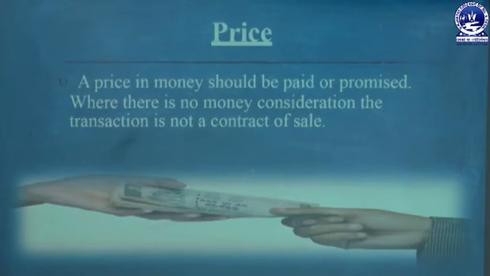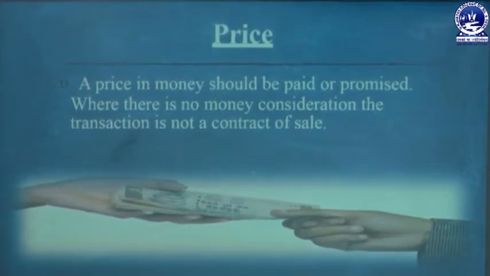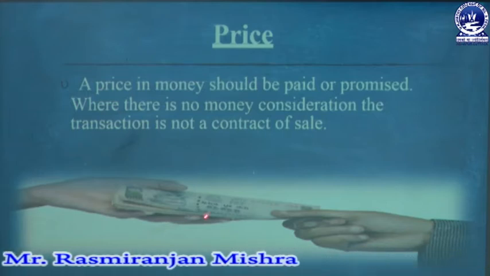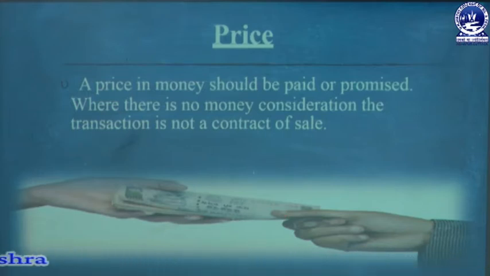The next essential element is price. A price in money should be paid or promised. Where there is no money consideration, the transaction is not a contract of sale. So to be a valid sale, ownership of goods must be transferred from one hand to the other, immediately or at a future date subject to fulfillment of certain conditions, and there must be price consideration. Price or money must be paid by the buyer to the seller immediately or at a certain future date subject to fulfillment of a certain condition. If there is no price consideration, in that case there is no sale.